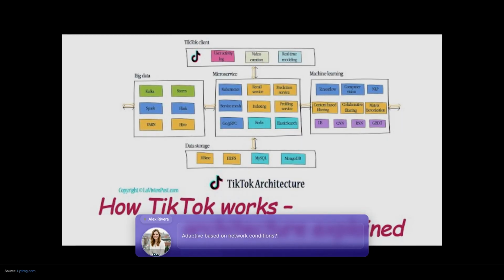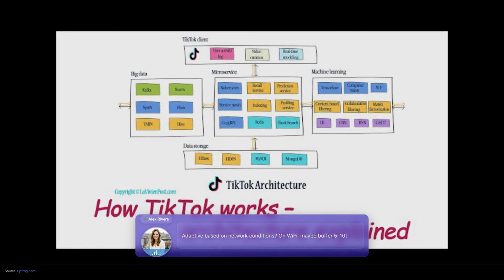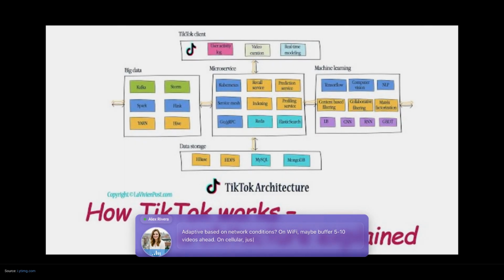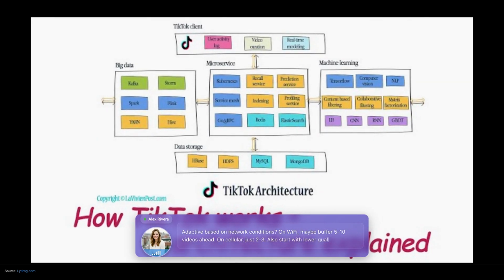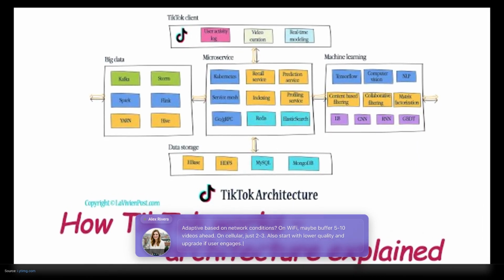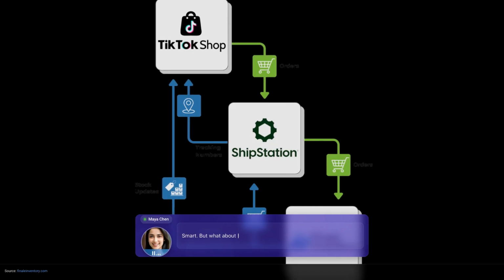Adaptive based on network conditions. On Wi-Fi, maybe buffer 5 to 10 videos ahead. On cellular, just 2 to 3. Also start with lower quality and upgrade if user engages. Smart, but what about video startup time?